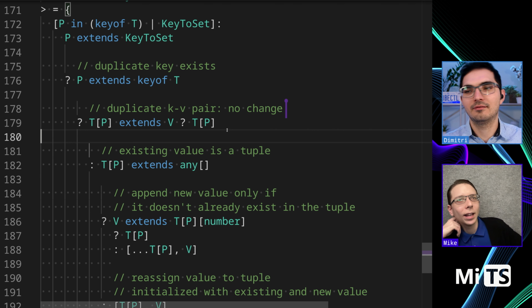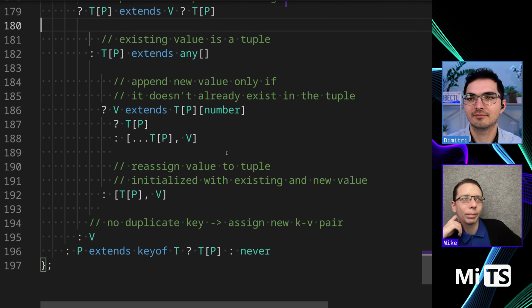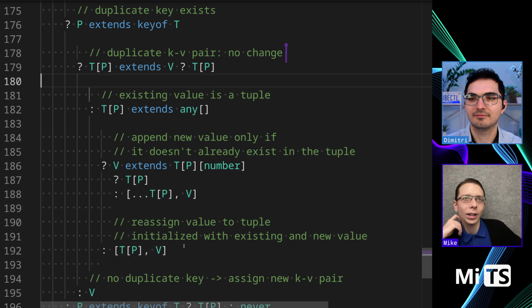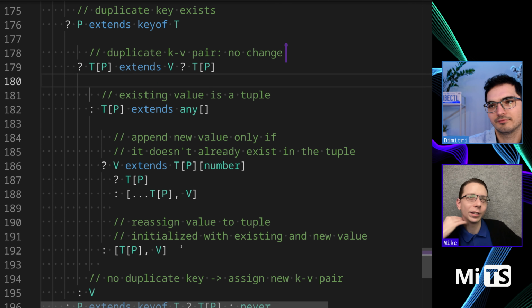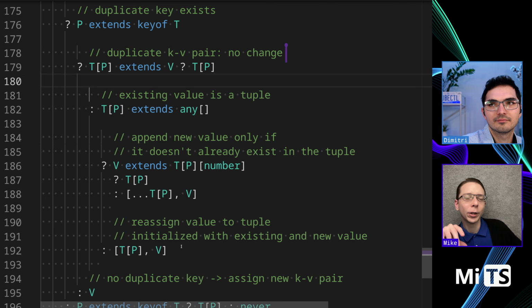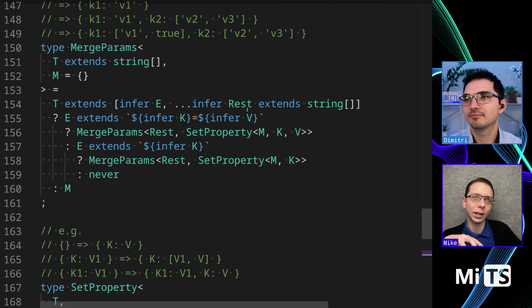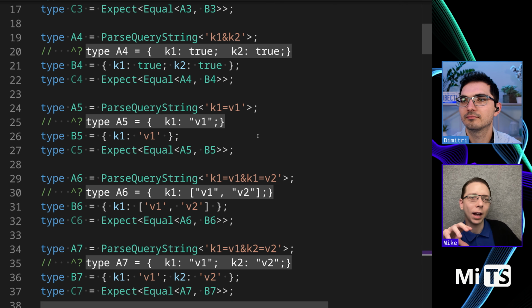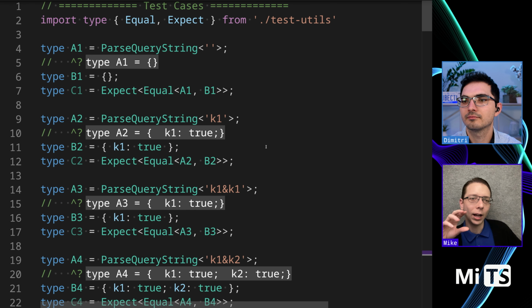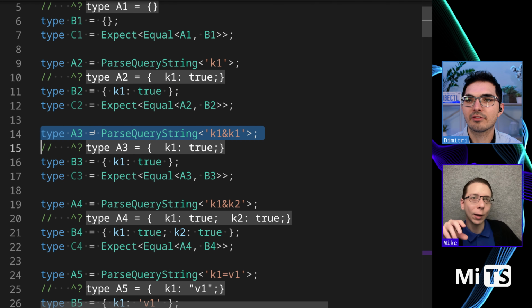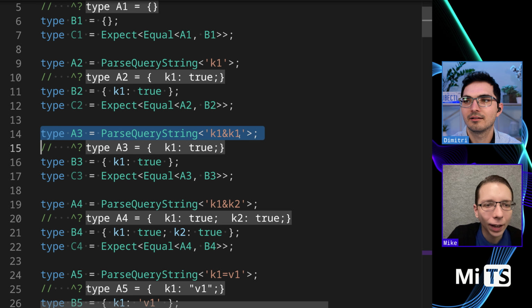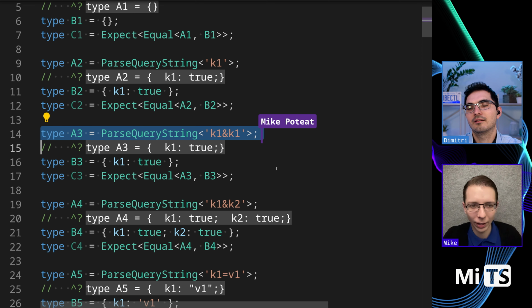Okay. I would almost say that this is kind of inconsistent, because we're not encoding it as a set. Look at A3: K1, K1 and K1 is just going to be true.